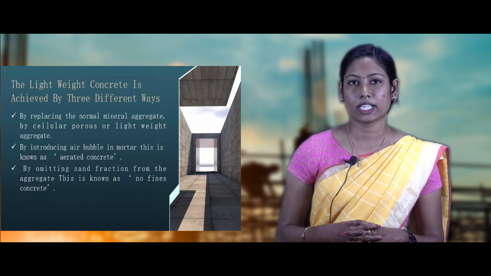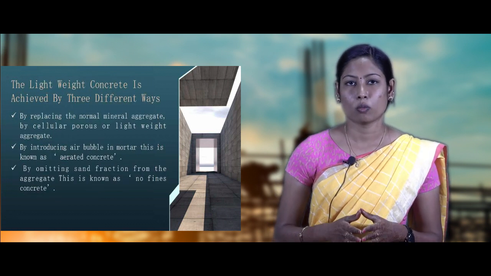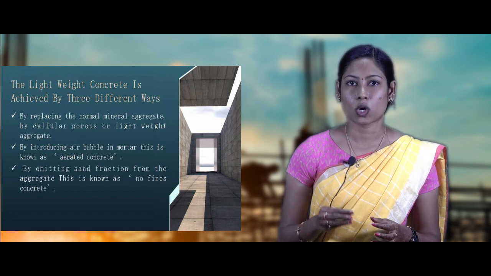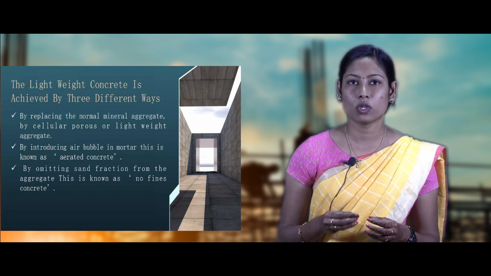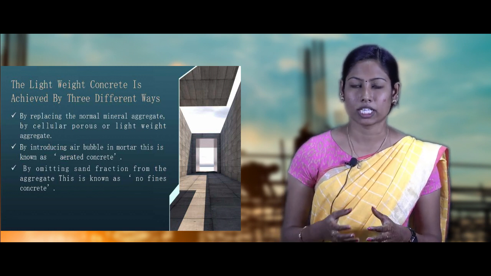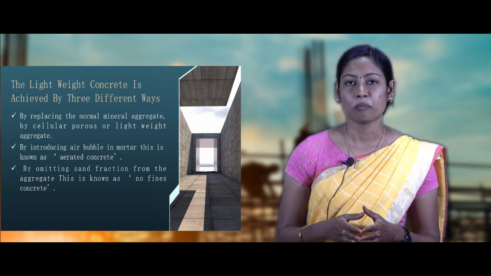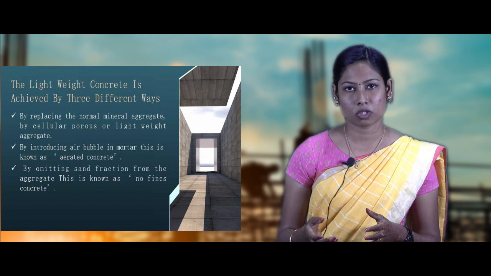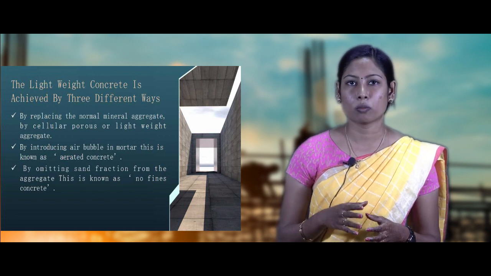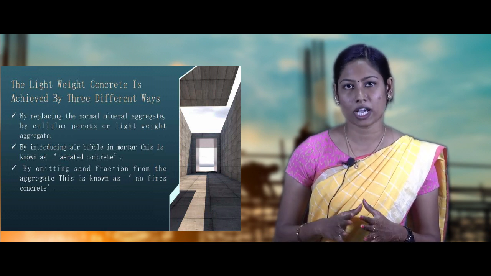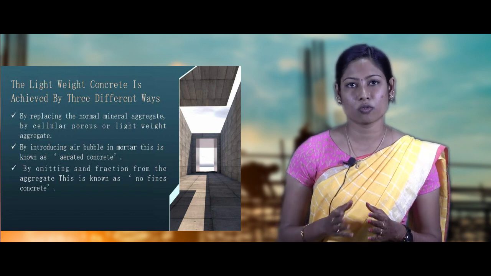Lightweight concrete can be achieved in three different ways. One is by replacing the normal mineral aggregate by cellular, porous or lightweight aggregate. The next one is by introducing air bubbles in the mortar. We call it aerated concrete. Another one is by omitting the sand fraction from the aggregate. We call it no fines concrete.